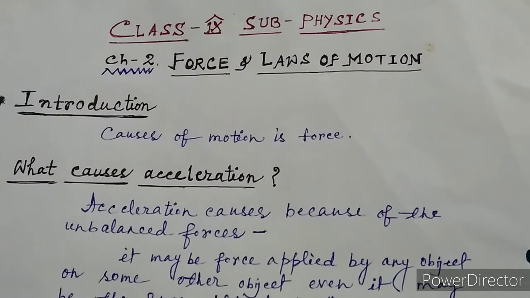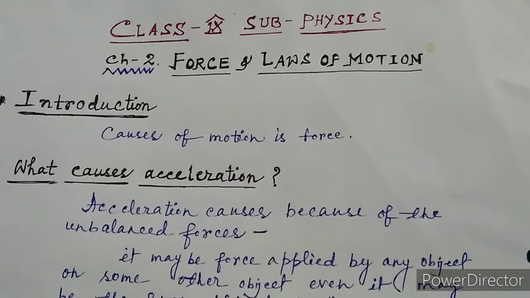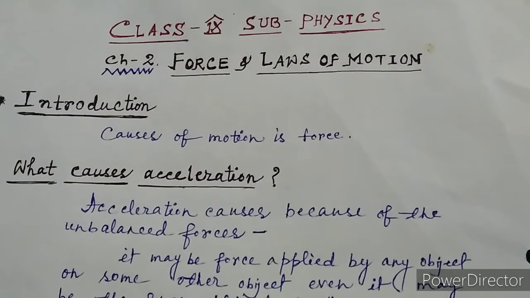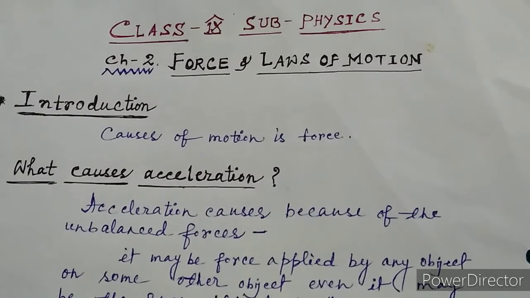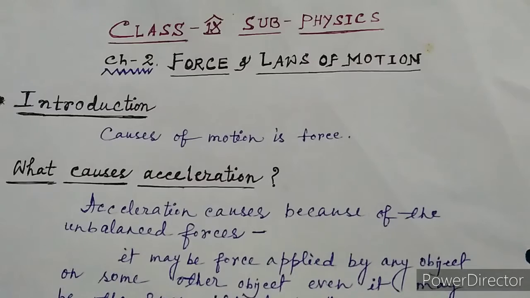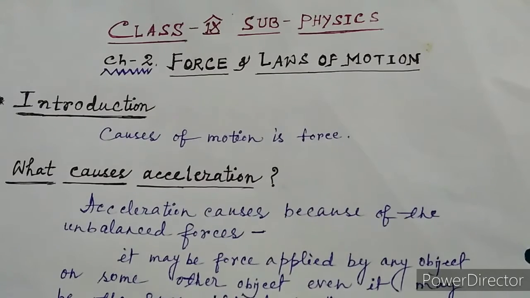T is not time, t is time interval. And a is the acceleration. So what causes acceleration? Suppose there is any body, in that body the rate of change of velocity occurs because of what reason? So its answer is unbalanced forces. Because of the unbalanced forces, acceleration occurs.